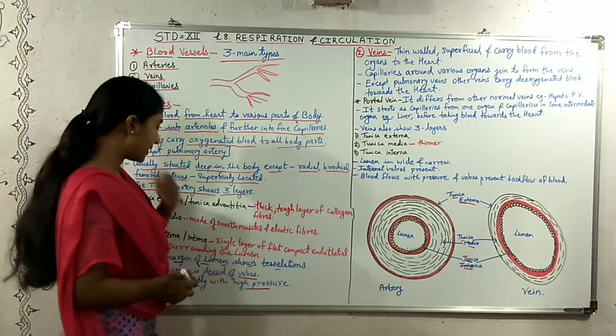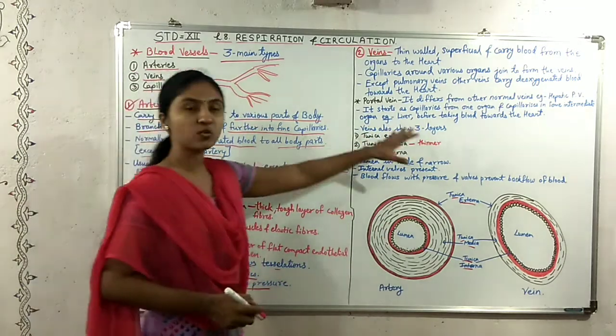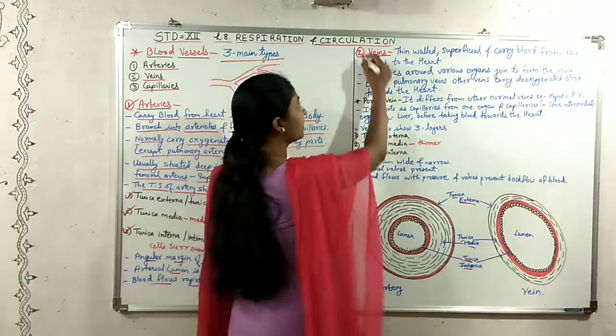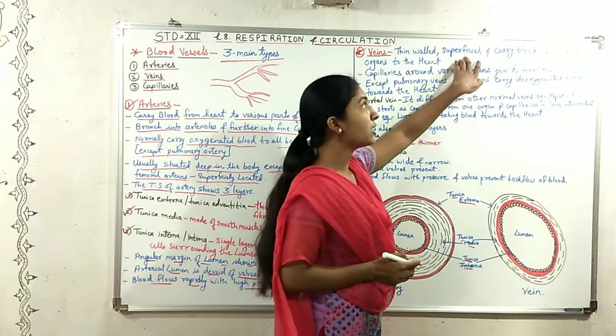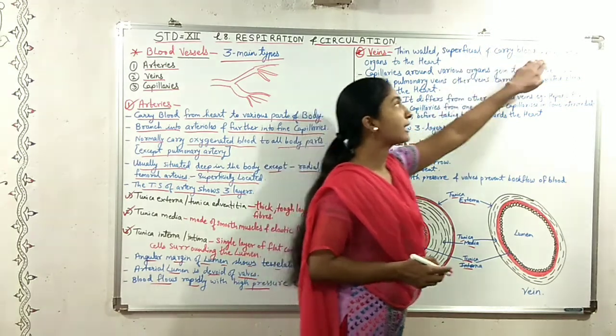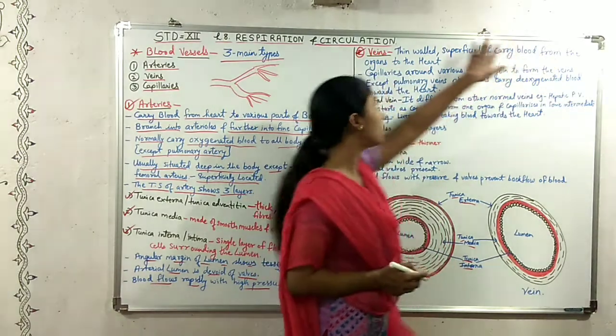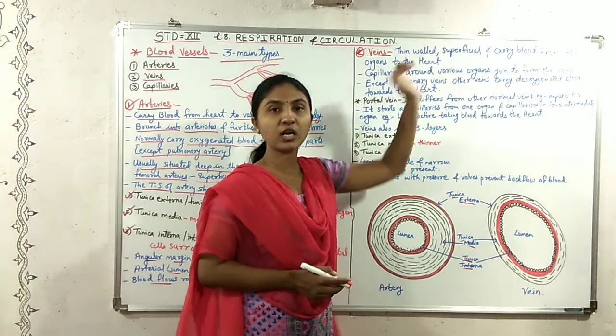The next vessels that we are going to see are the veins. The veins are thin-walled, superficial, and they carry blood from the organs to the heart.